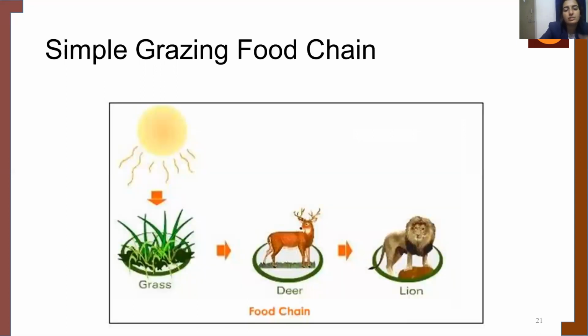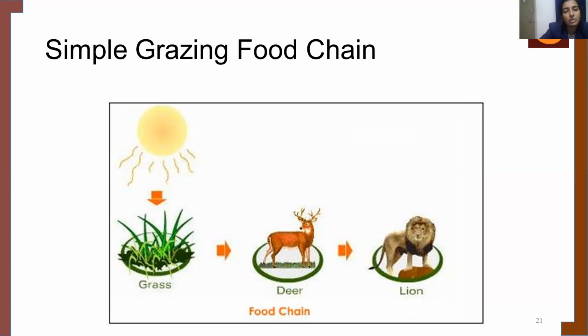This figure shows a simple example of a grazing food chain, which starts from plants. The grass is eaten by the primary consumers, that is the deer, which in turn is eaten by the lion, which is the secondary consumer, or we can say the carnivore.